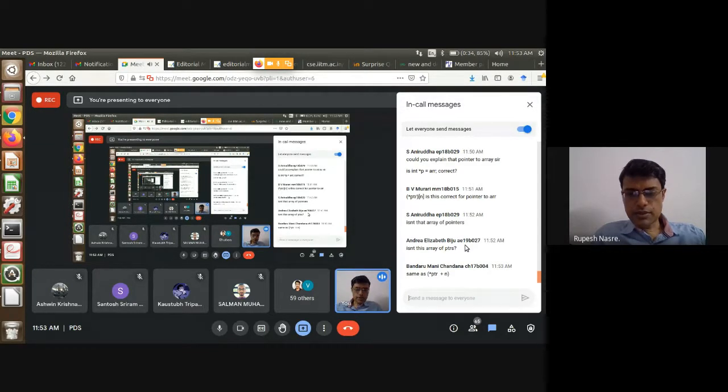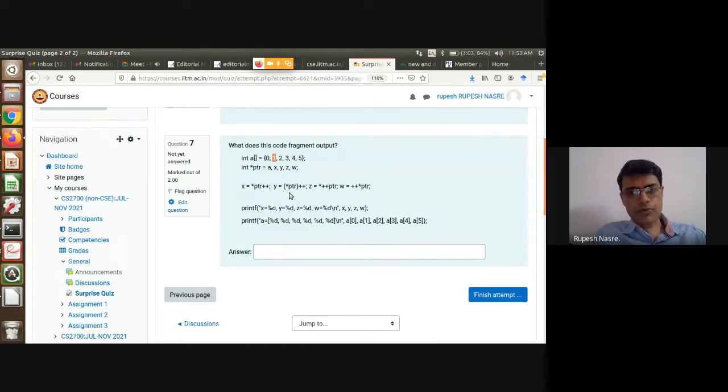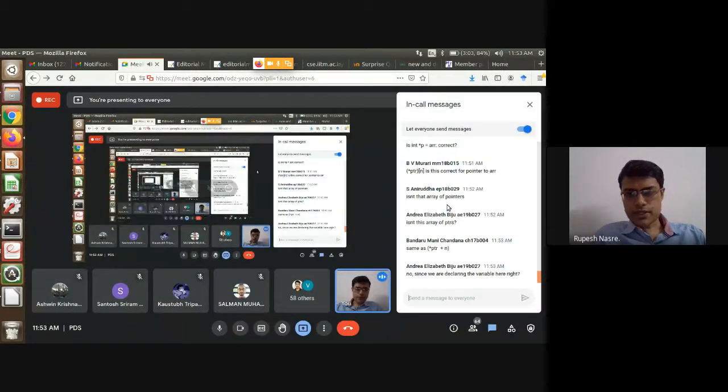Well, I didn't understand that because this is getting into expressions. But anyway, nobody has written the answer to this, but essentially you can actually execute the program and see, but star PTR is going to give you 0, and then PTR plus plus is going to happen. Then PTR will start pointing to 1. And then y equal to star of PTR plus plus. So y is going to get the value 1, and that value 1 inside the array is going to get incremented. And similarly others, you can quickly check that also the answer. But if you have any concerns, please feel free to discuss.